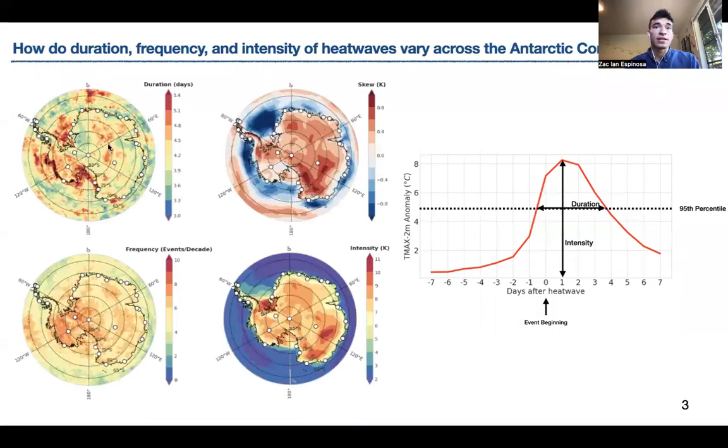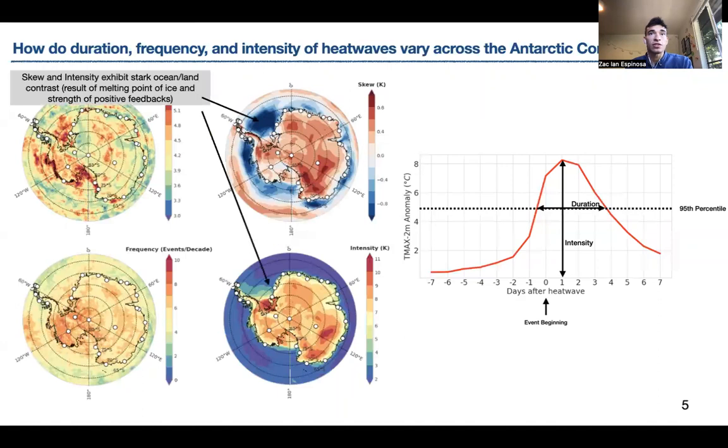So here we're showing the spatial maps of duration, frequency, and intensity of heat events, as well as the skew of the raw DJF temperature anomaly distribution. A few interesting observations. We notice that the intensity is strongly coupled to the skew and the temperature variability, consistent with our 95th percentile thresholding.